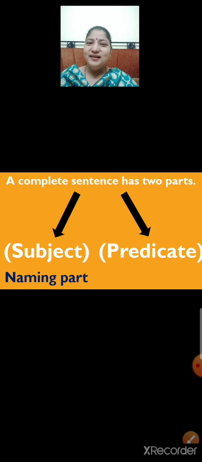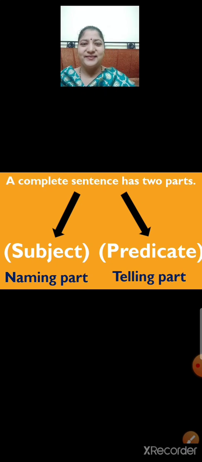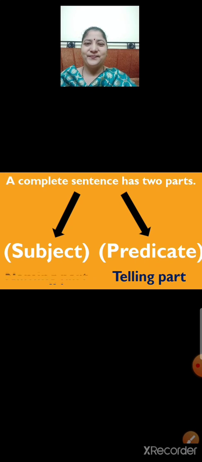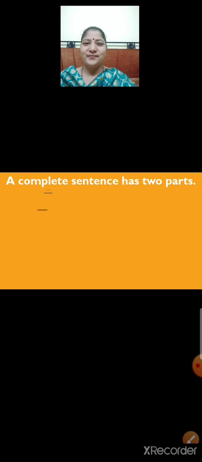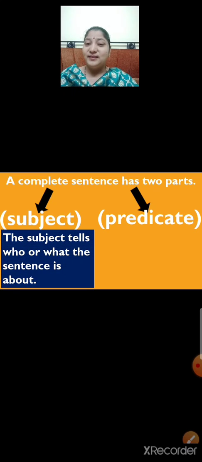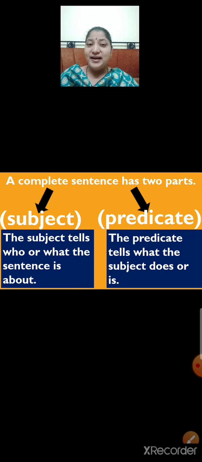Subject is the naming part of the sentence and predicate is the telling part of the sentence. The subject tells who or what the sentence is about. The predicate tells what the subject does or is. Remember children, the predicate always includes the verb.